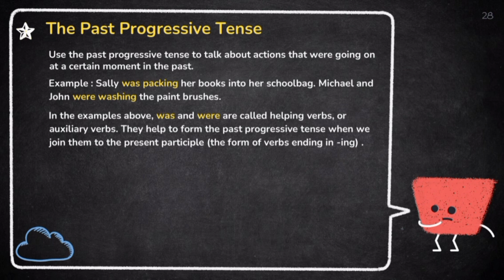In the examples above, was and were are called helping verbs or auxiliary verbs. They help to form the past progressive tense when we join them to the present participle, the form of verbs ending in -ing.